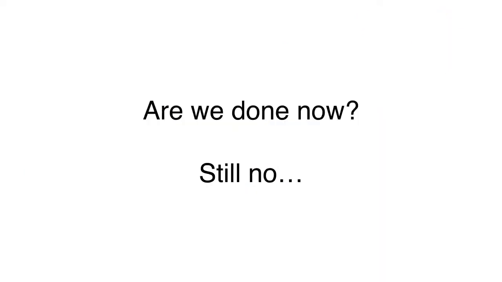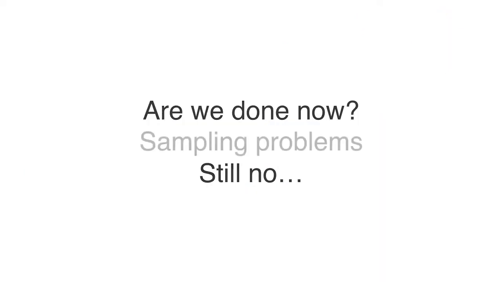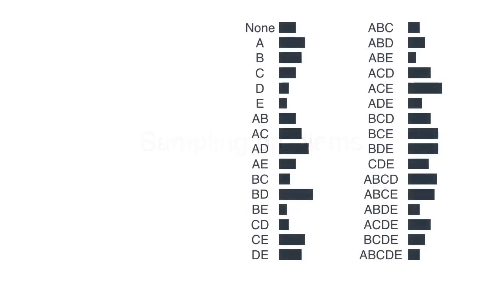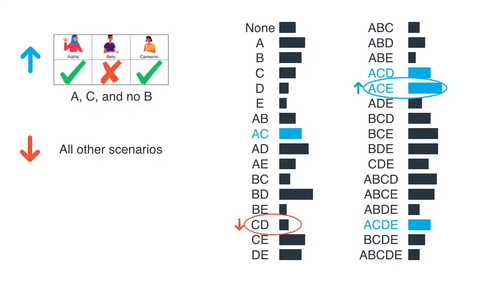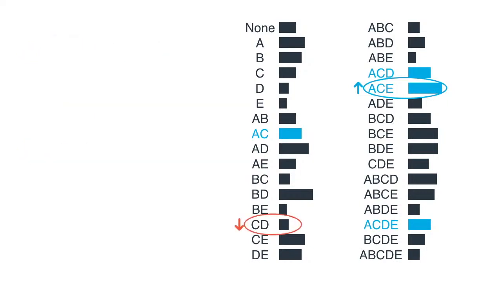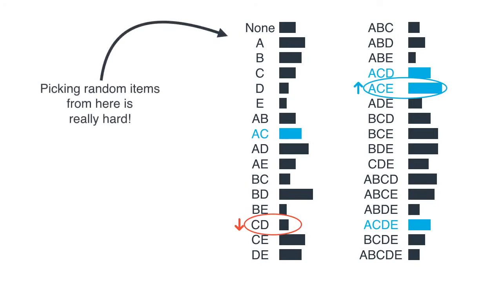And are we finally done? Well, still no, unfortunately. There are some sampling problems that we have to deal with, namely the following. Recall that in the training process, we have a scenario that we pick among the ones with our condition, in this case, for example, Asia, Cameron, and not Beto, and then we select all the ones who have this condition in order to increase its probability. And then we pick a completely random scenario among the entire set and decrease its probability. However, as we mentioned before, there are way too many items in the set, and even picking one at random is difficult.